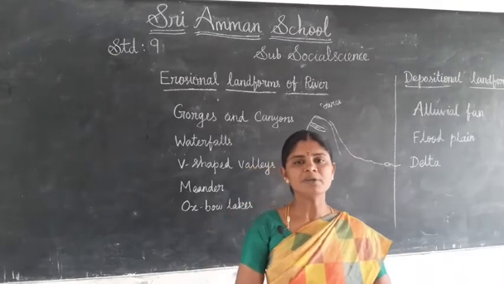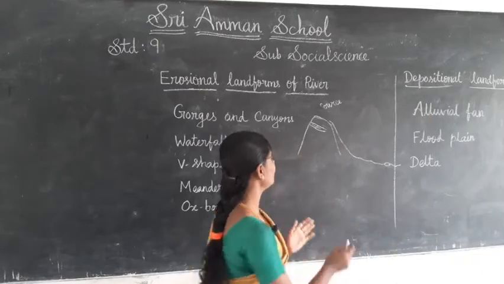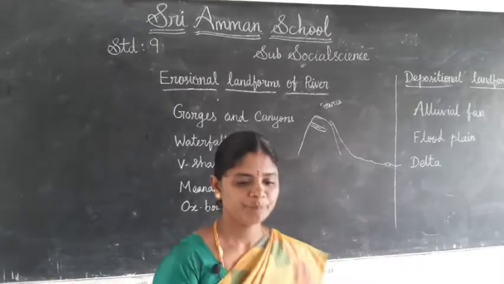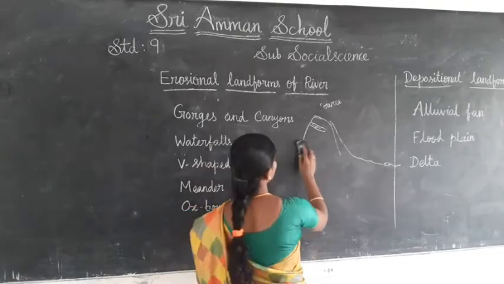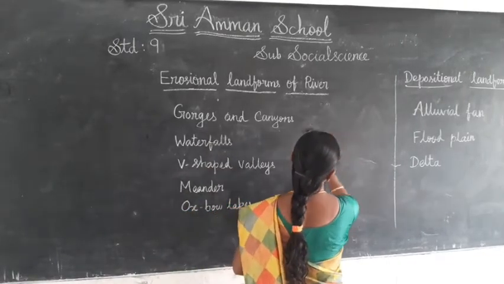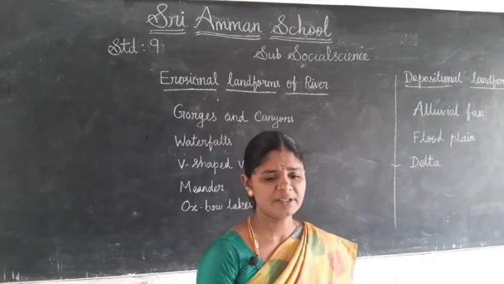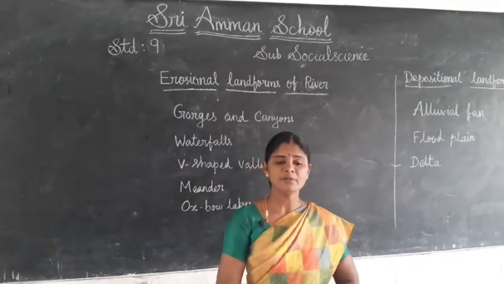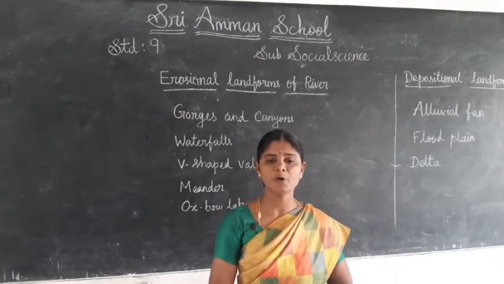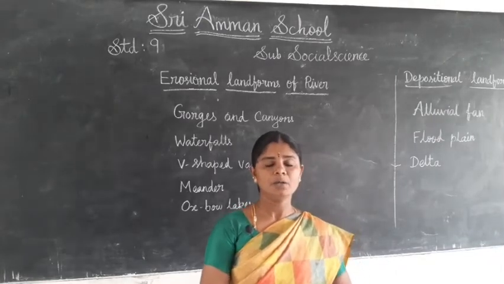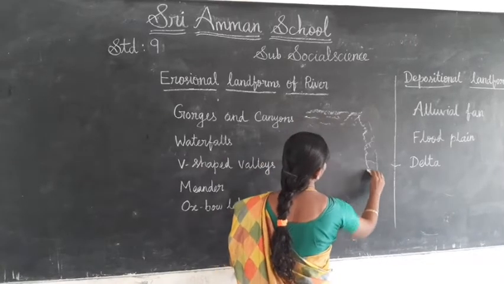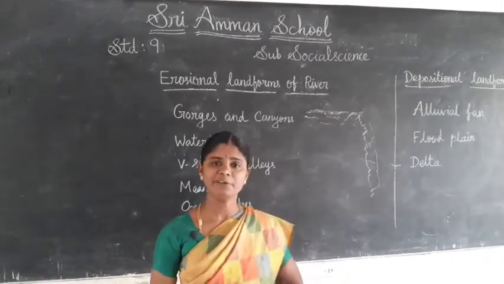A waterfall is a vertical flow of river. What is a waterfall? It is the falling of a river vertically.